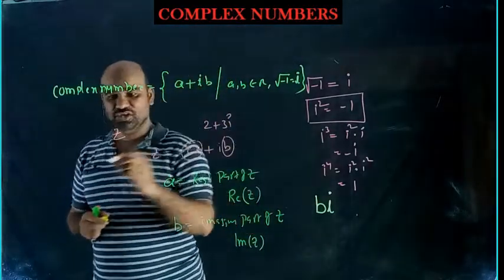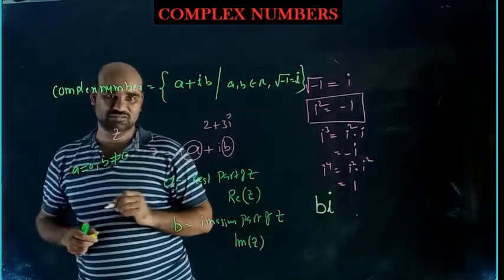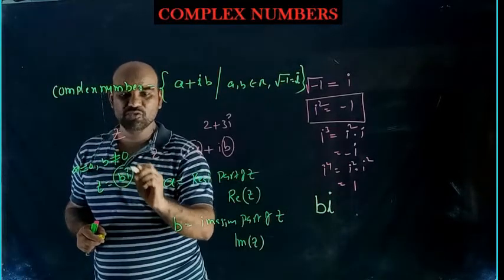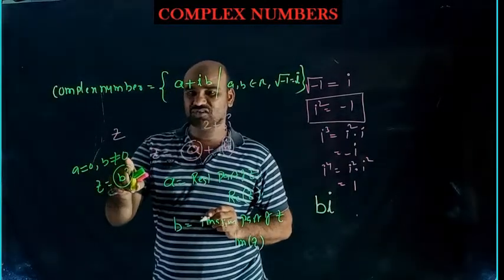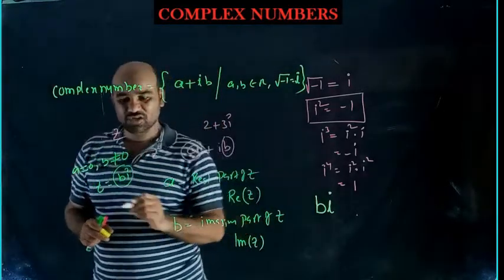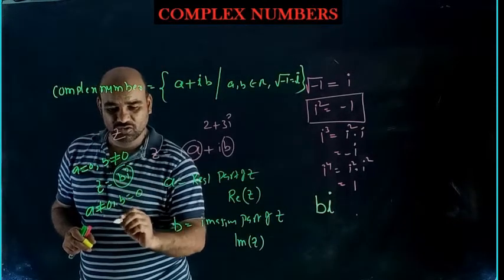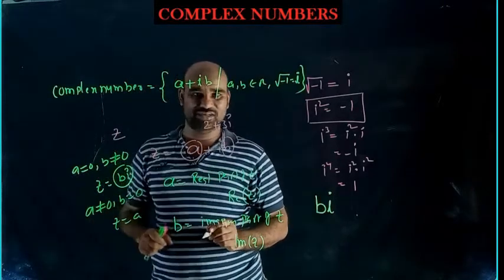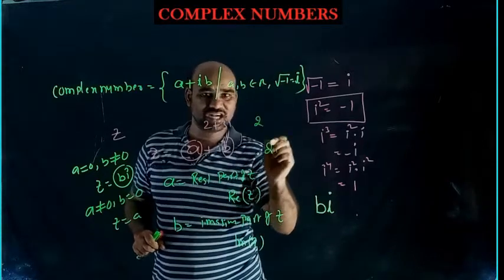If a equal to 0 and b is not equal to 0, then z becomes b iota. This is called a pure imaginary number. A equal to 0, b not equal to 0, then that number is called a pure imaginary number. If a is not equal to 0 and b equal to 0, then z becomes a. This is called a pure real number. That's why 2 is a pure real number. 2 iota is called a pure imaginary number.